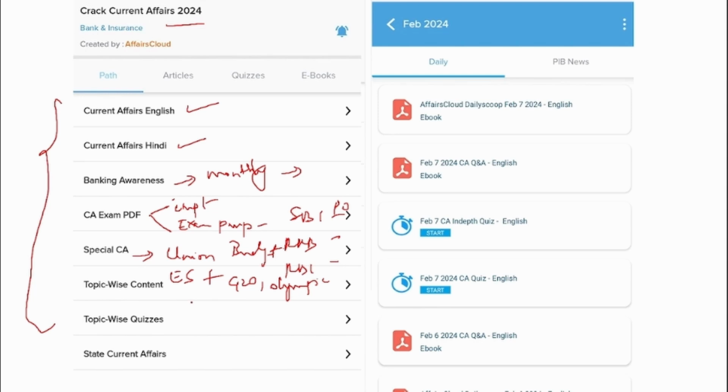And next most important is topic wise. The entire news of that particular month will be segregated into different topics. And in order to recollect whatever you've read, we also provide you with topic wise quizzes. Apart from that, we also provide state current affairs.